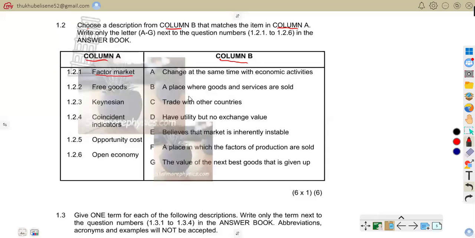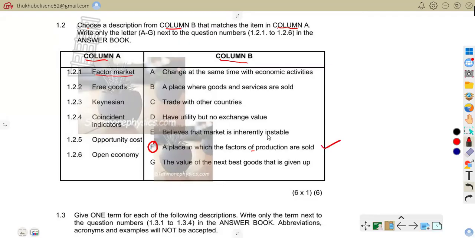When you go through all this description, you can see that the correct description that is going to suitably match the factor market is F. F, as it says, it is a place in which the factors of production are sold.